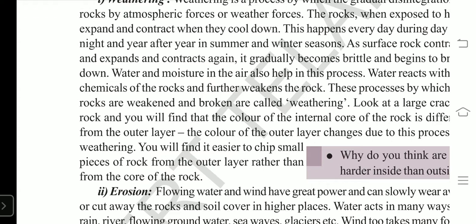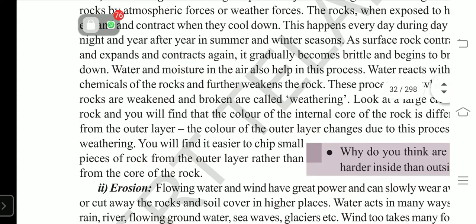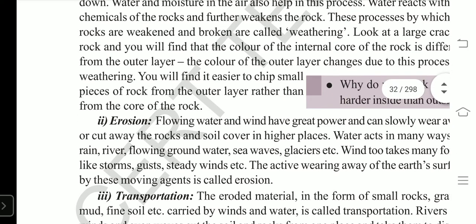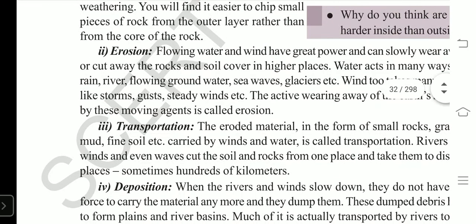It is what, that erosion, that is active wearing away of the earth's surface by moving agents is called erosion. It is also completed. Then the eroded particles, those are small rocks, gravel, mud, fine soil. All these are carried by wind and water, right? And that is called transportation.